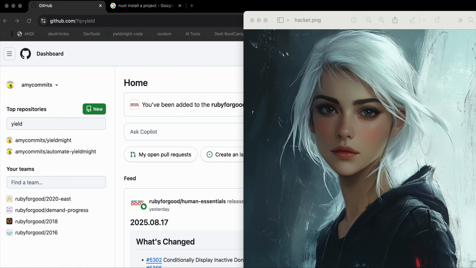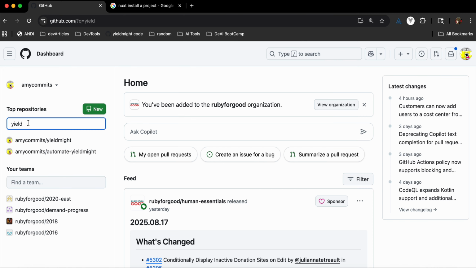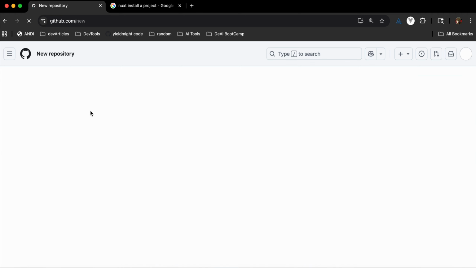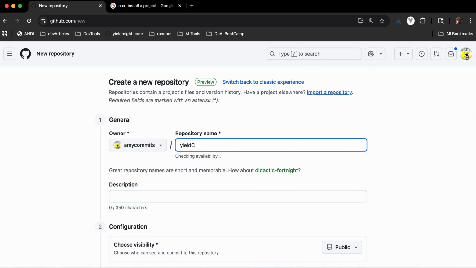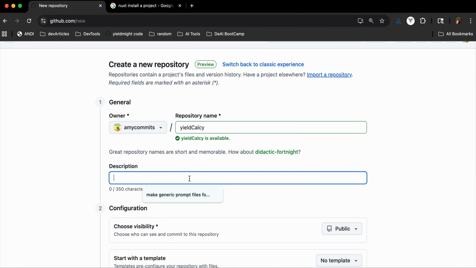So anyways, what are we doing? I didn't realize that I didn't actually make that other one in GitHub, so it's actually way less messy. I can just use the same repo name that I've been using. So it's called YieldCalcy, and what it does, it's a highly configurable distribution calculator.